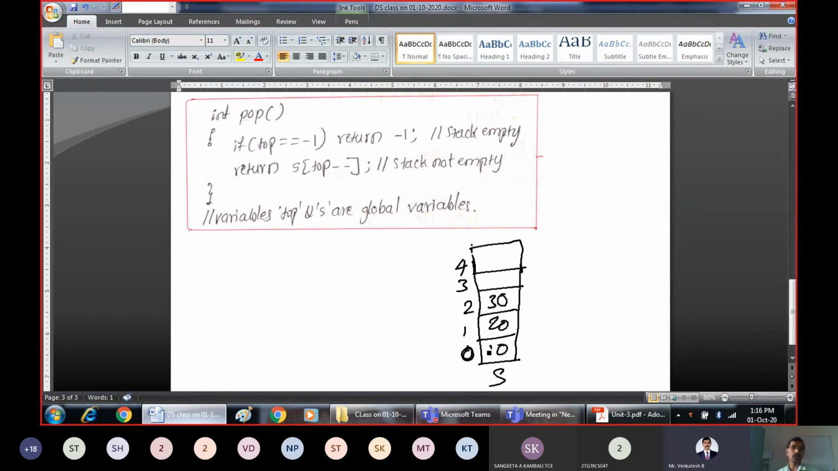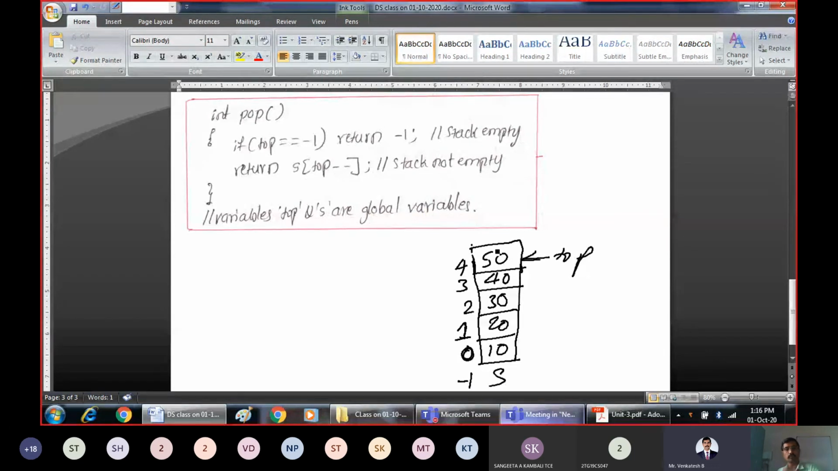Can anyone tell me now where the top is pointing? Where the top should be pointing? Someone please respond. 30, sir. Yes. Top should point to 30. Right. Now, if I insert some more elements, say 40 and 50, as per this, the top should point to 50, right?